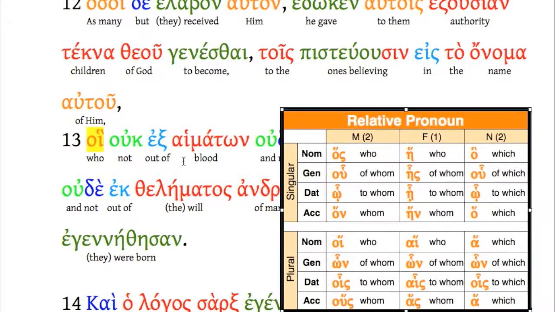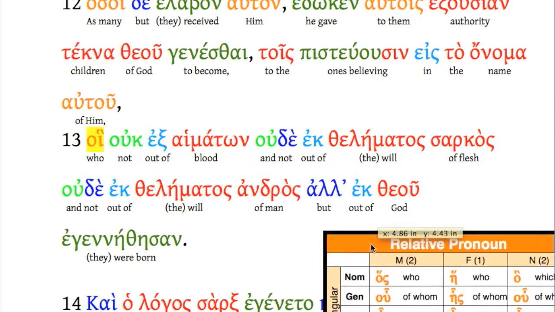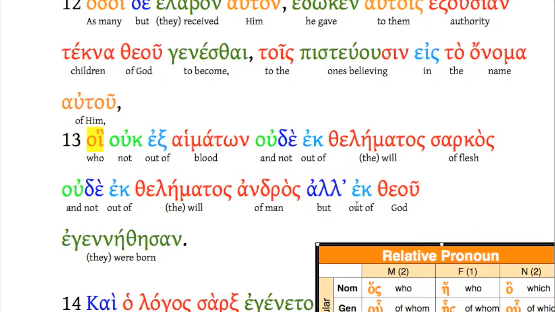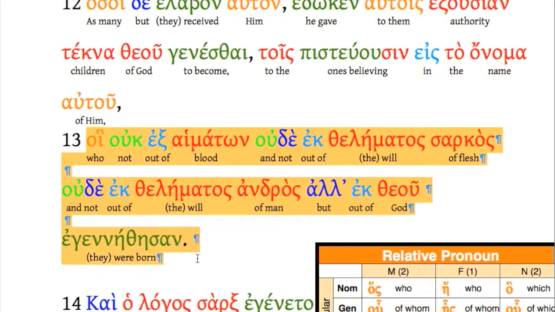And I want you to notice here that the case and number match. Here we have a masculine plural, and here we have a masculine plural. But what do you see about the case? Doesn't match, does it? And I want to just point that out to you. This you will find maybe a little confusing. Don't panic about this, but you need to understand that the case of the relative pronoun does not have to match the antecedent, the thing that it refers back to. The case of the relative pronoun is determined by its use in the relative clause. And in this case, all of verse 13 is the relative clause.